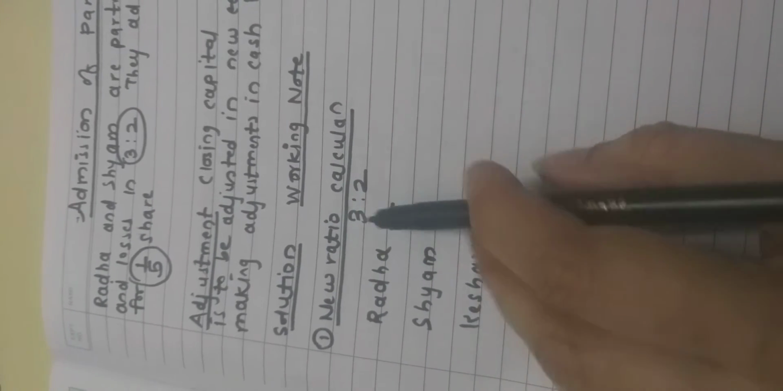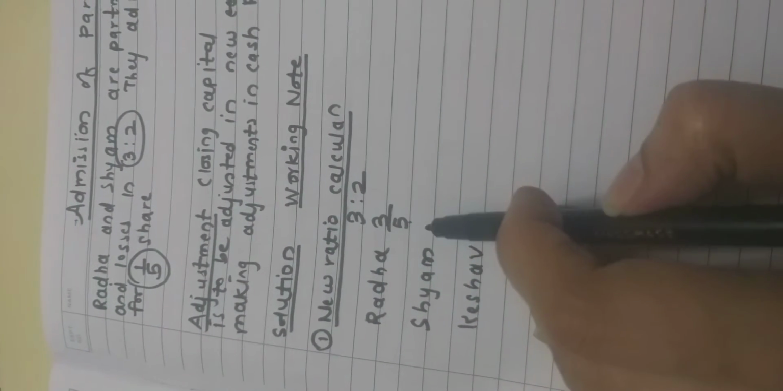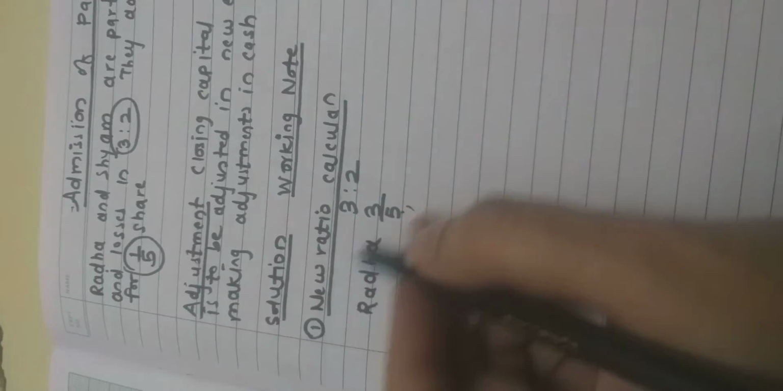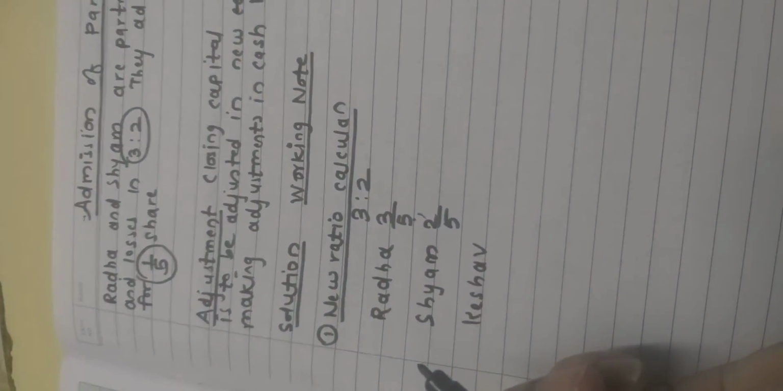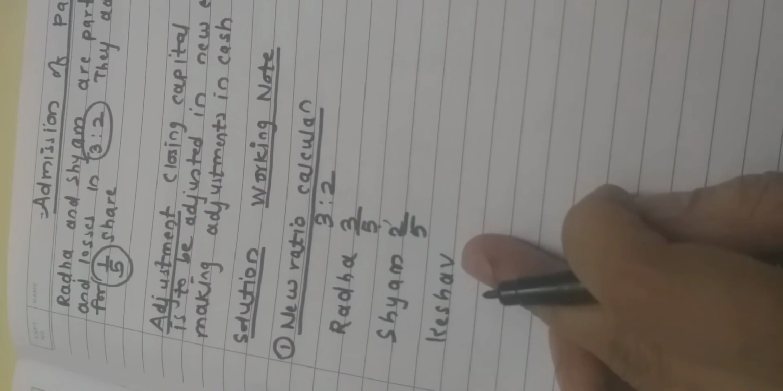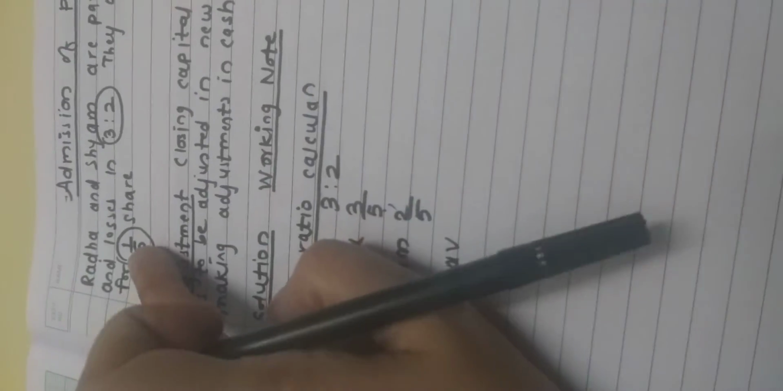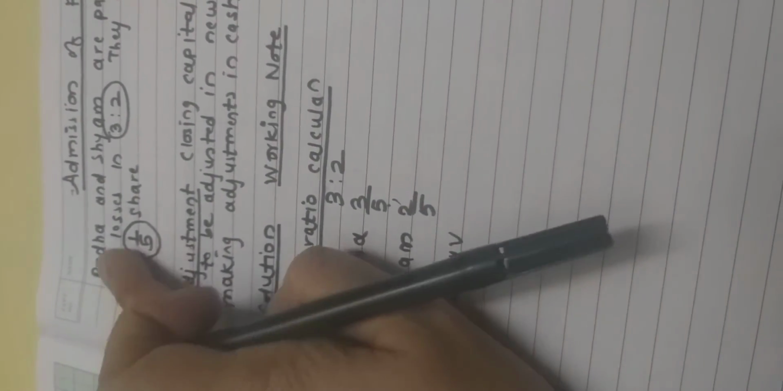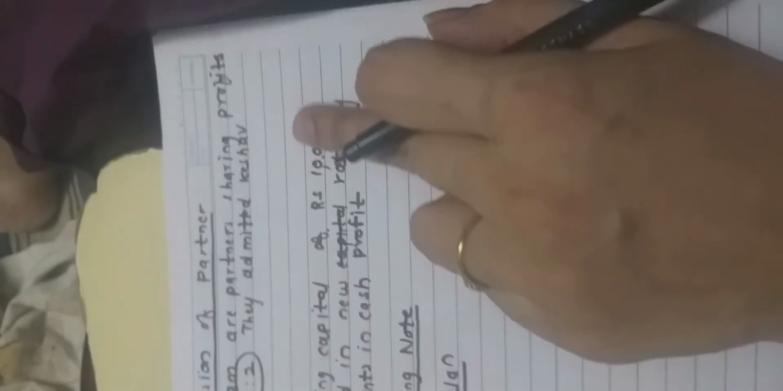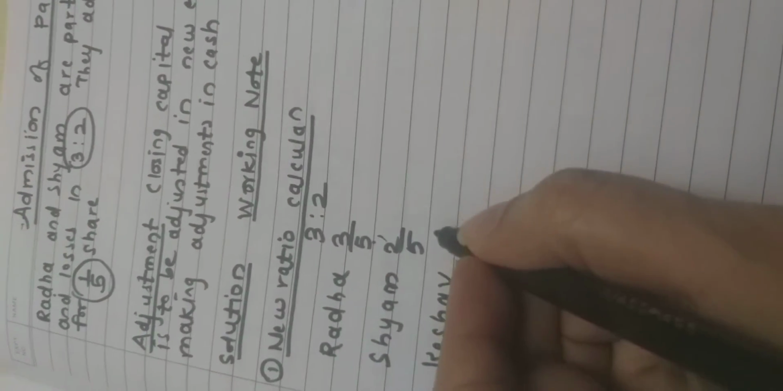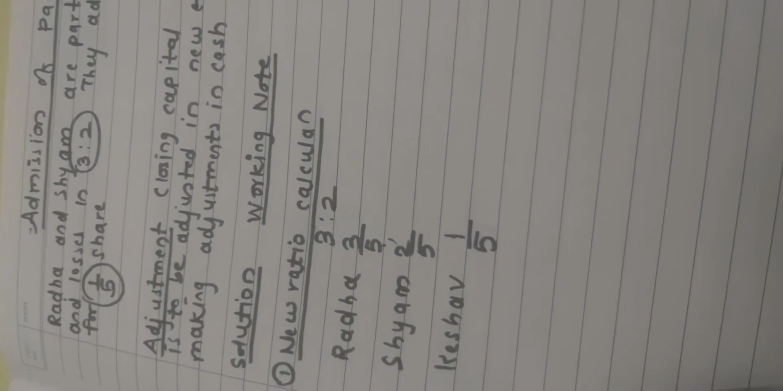3 upon 5. How 5 came? 3 plus 2, right? 5. And 2 upon 5. Correct? And what about Keshav? Yes, I've already circled this. Keshav's profit share is 1 upon 5. So I'll write this 1 upon 5. Correct? Now the twist in the question.